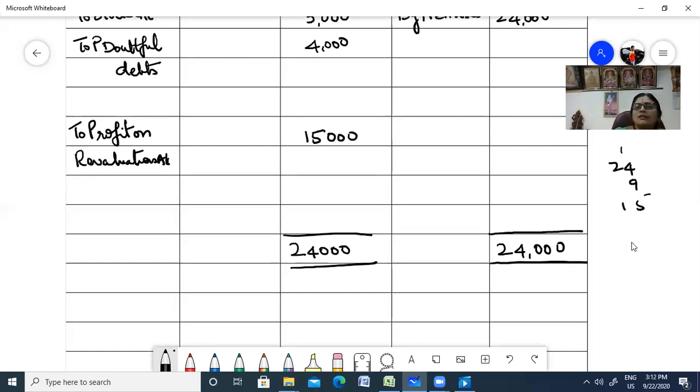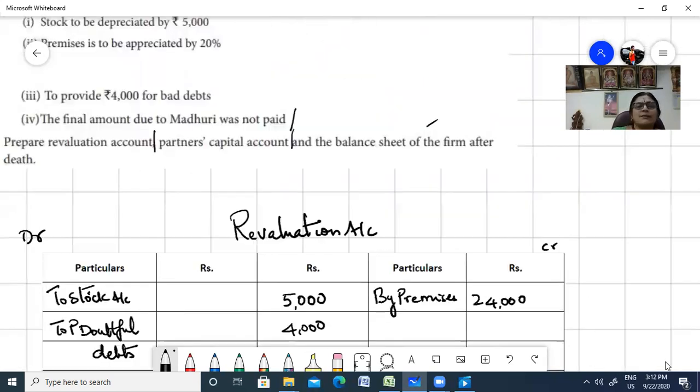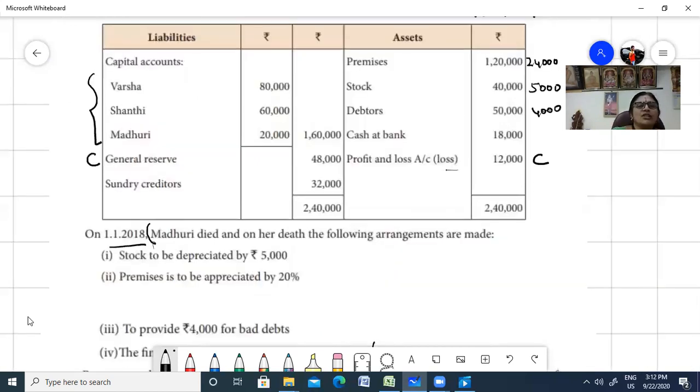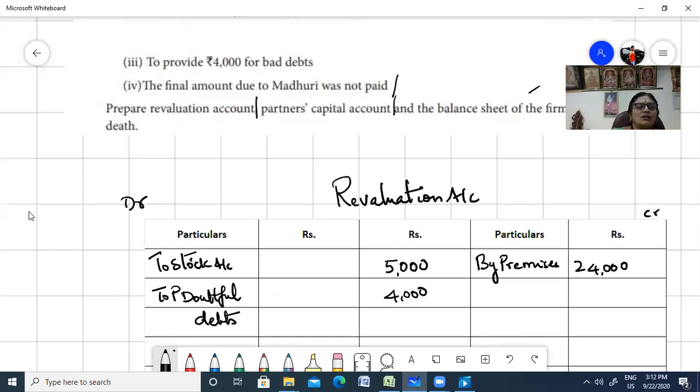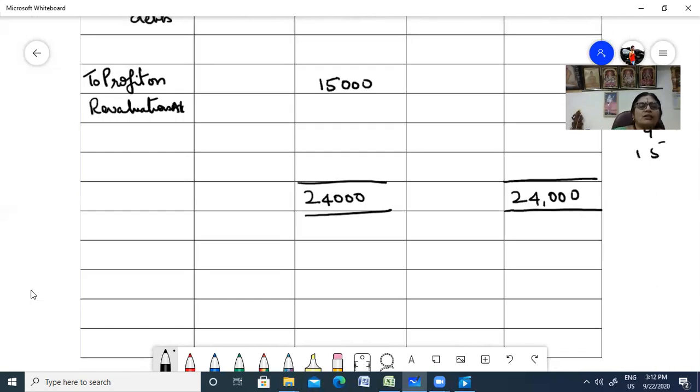Varsha. Oh, let us see the problem. I forgot the names. Let us see who the partners are. Madhuri is going to retire. Varsha, Shanti and Madhuri. Okay, now let us share it.